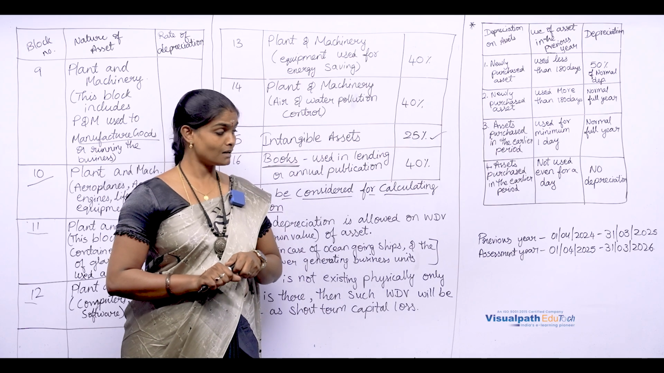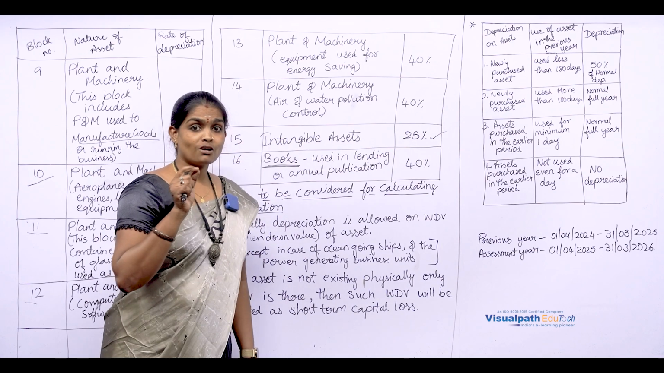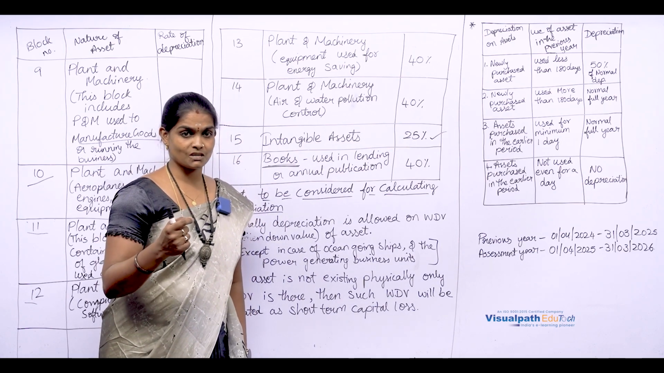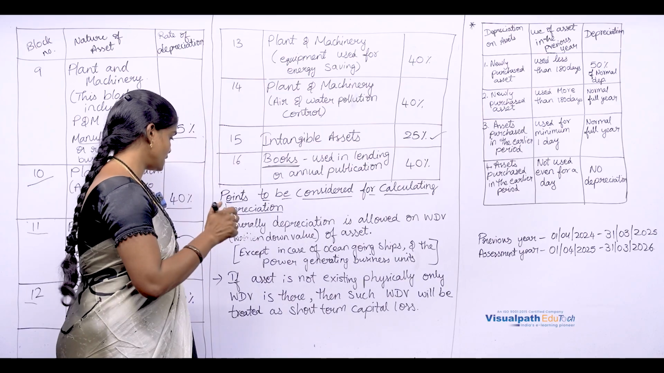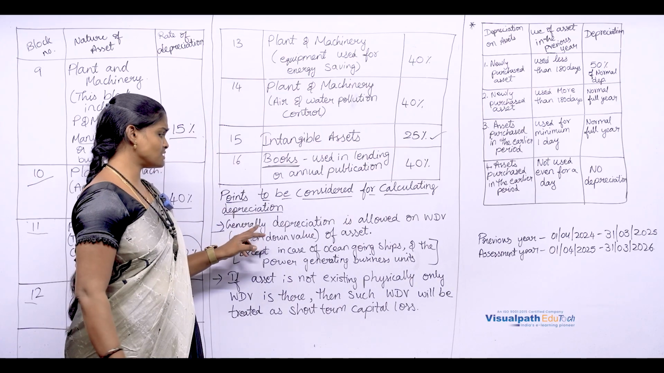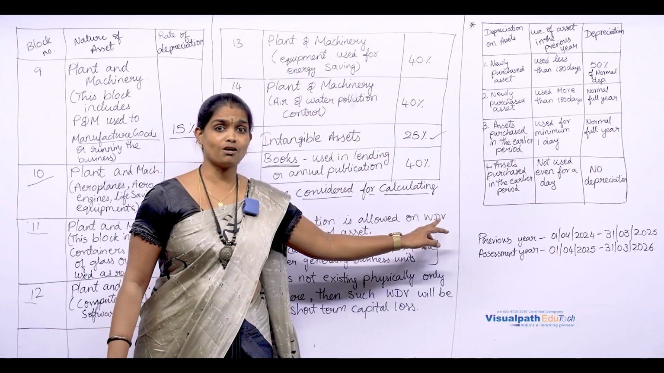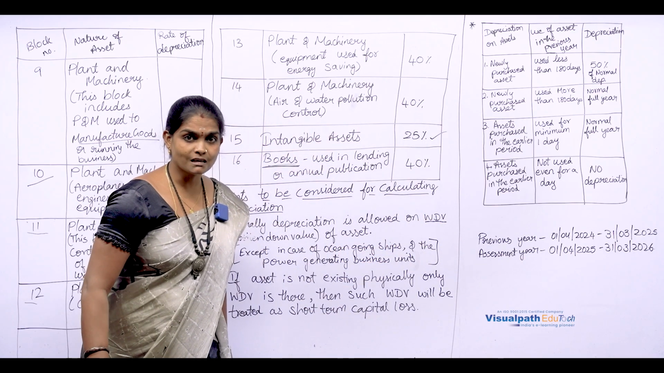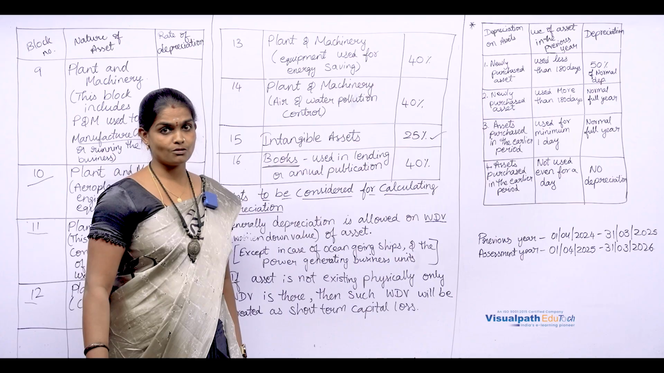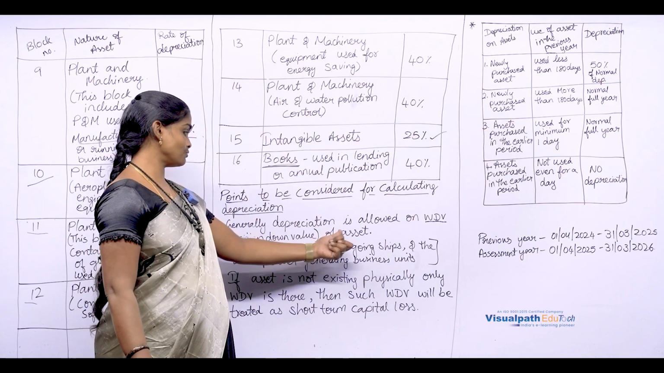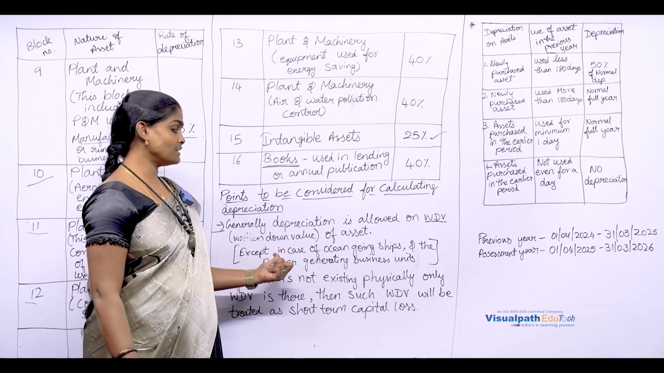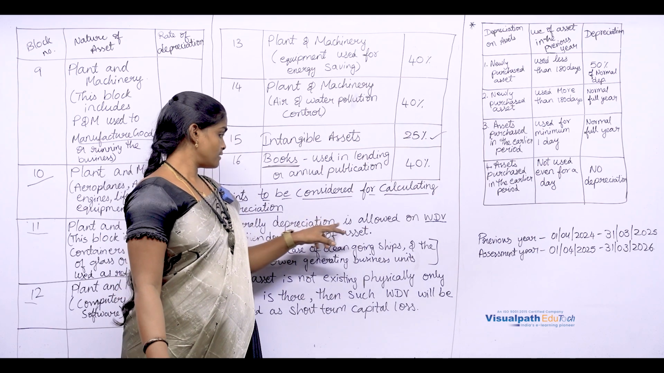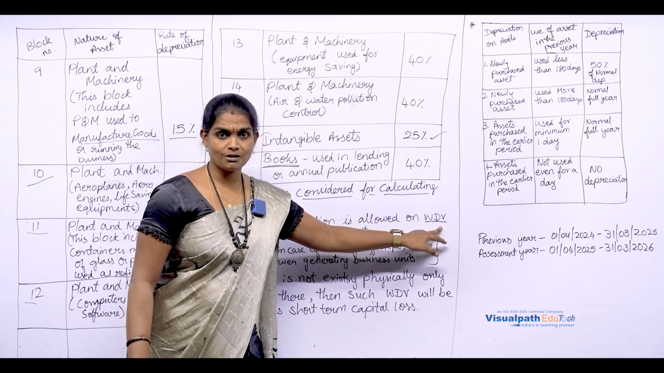Very important thing. Now, what are the points which we have to consider while calculating depreciation? That we will see. Clear? So, first, generally depreciation will be allowed on WDV. What is WDV? Written down value of the asset. So, usually for all kinds of assets, the WDV method only will be followed.